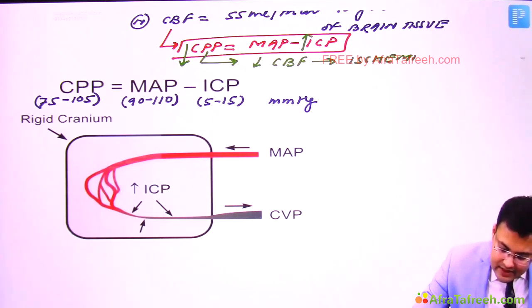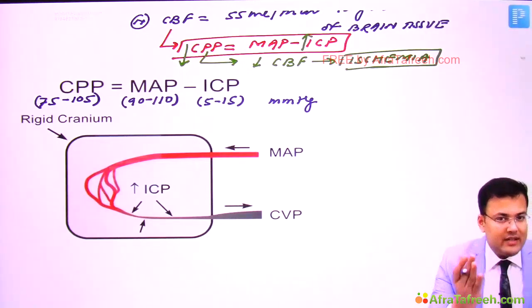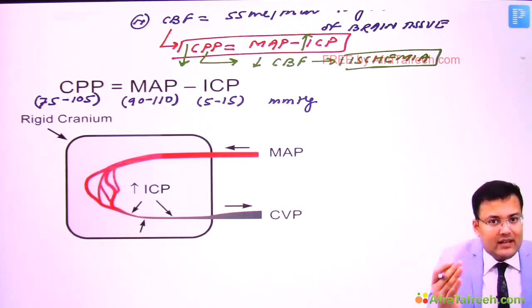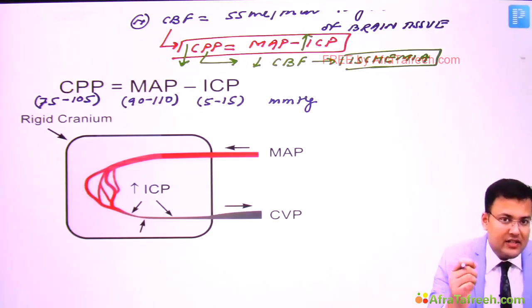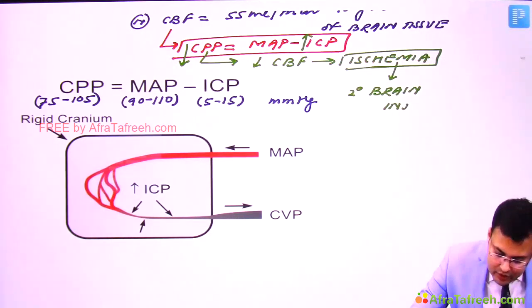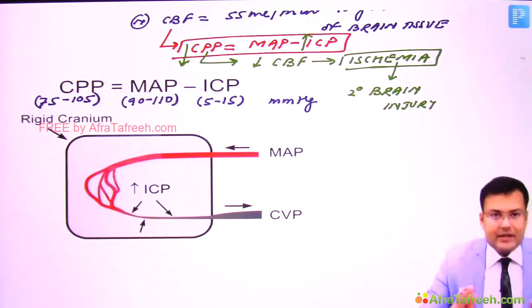We discussed that there are two types of brain injury, primary and secondary. Primary is because of direct traumatic insult, and secondary is because of raised intracranial tension and hypoxia. So this will lead to secondary brain injury, and we have to avoid it.